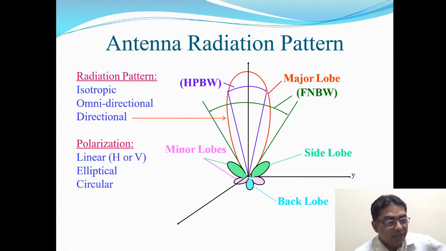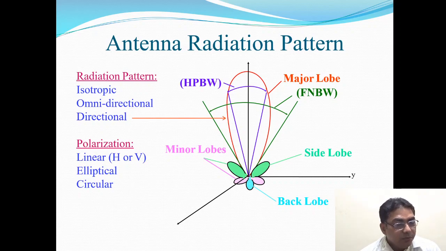Now the next slide. Here let us see some of the basic things about the antenna. What is an antenna? What is the antenna radiation pattern? Antenna radiation patterns are divided into three main categories: isotropic, omnidirectional, and directional. An isotropic antenna is an antenna which radiates equally in all directions, that is, radiating in the entire sphere. This is also termed a quasi-isotropic antenna.